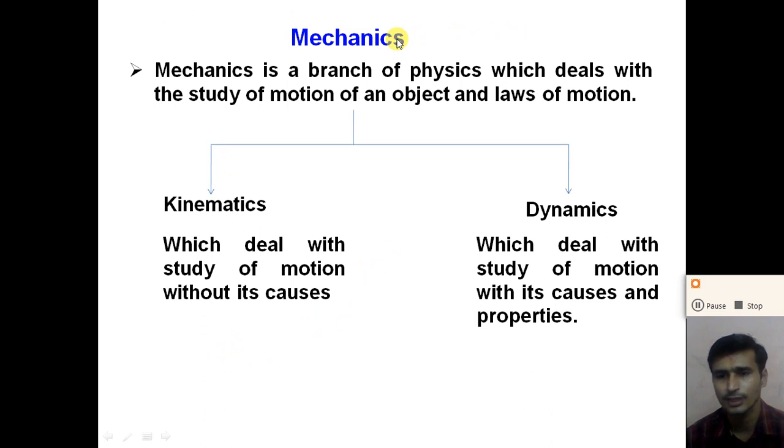So dear student, understand why we study mechanics: to study the motion of objects, different types of motion, and laws of motion. We study this branch of physics, mechanics. So dear student, let us start with what you mean by motion. There are two physical states of an object. Either the object is at rest or the object is in motion.